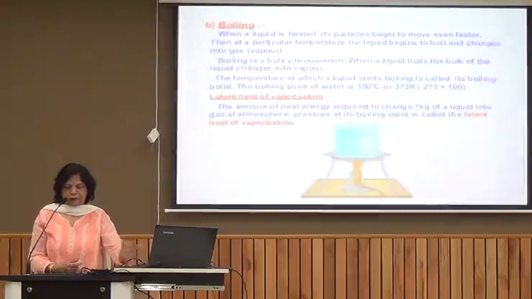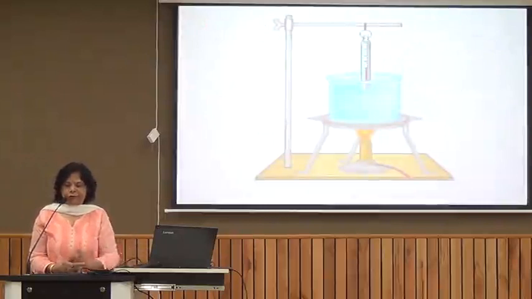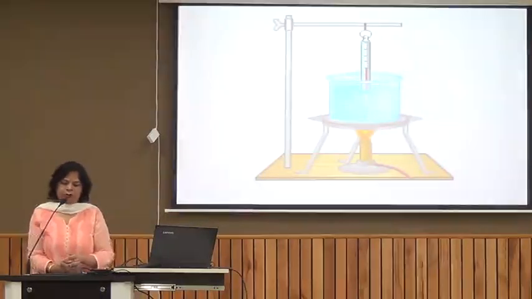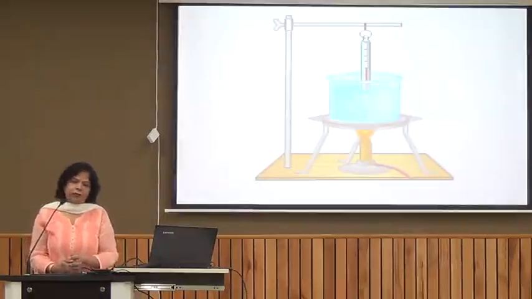Now we can set up an apparatus to determine the boiling point of water. Here this is the apparatus. We take water in a beaker, and again we want to determine its boiling point. So we need a laboratory thermometer, and we just place the thermometer and start heating the water. You'll see the temperature starts increasing, and the level of mercury in the thermometer keeps on rising.